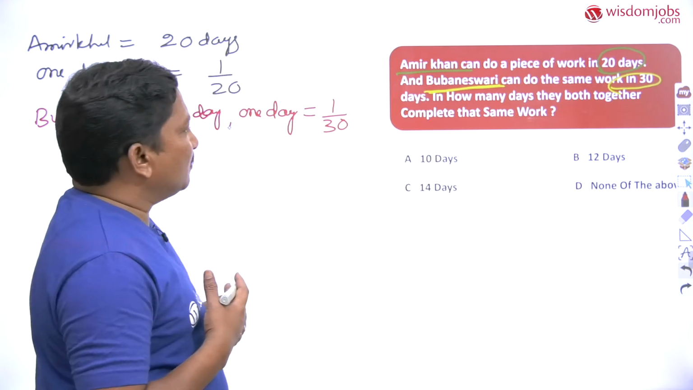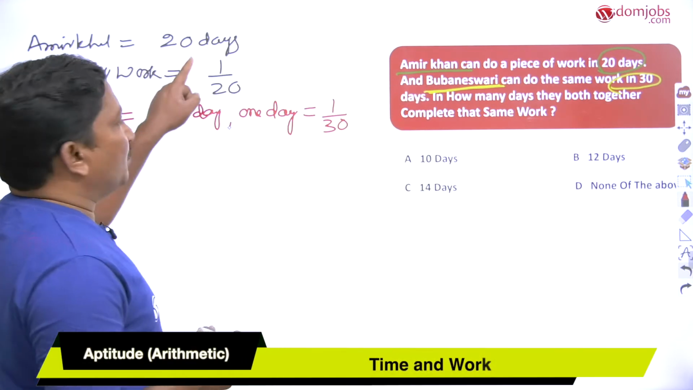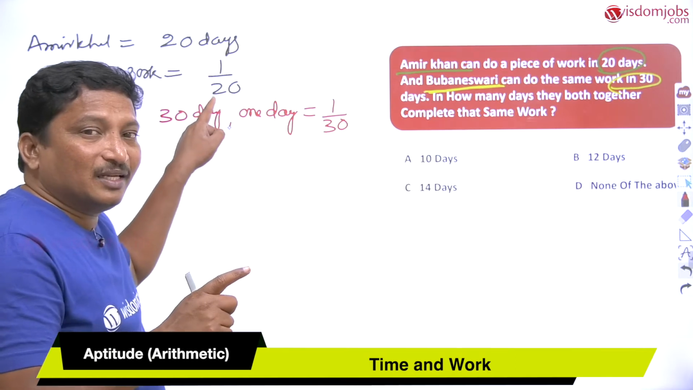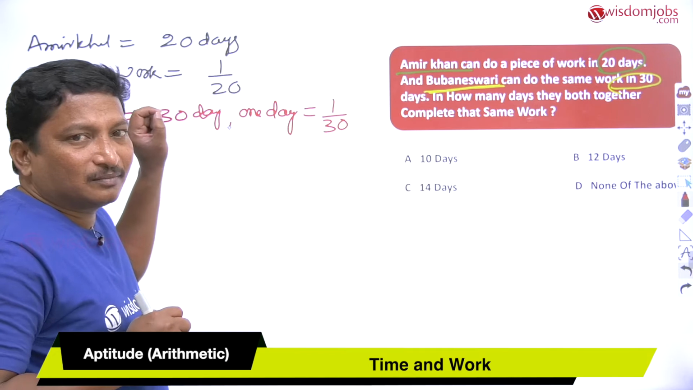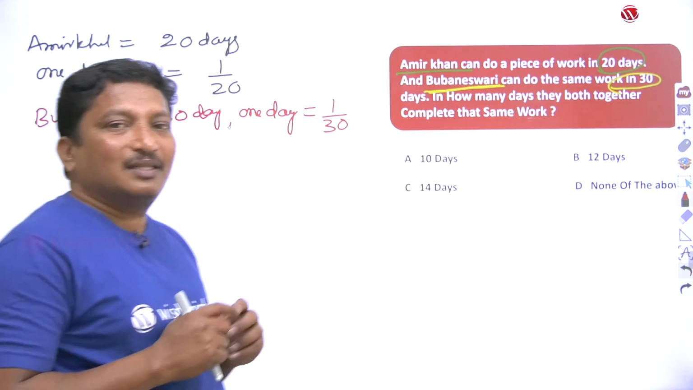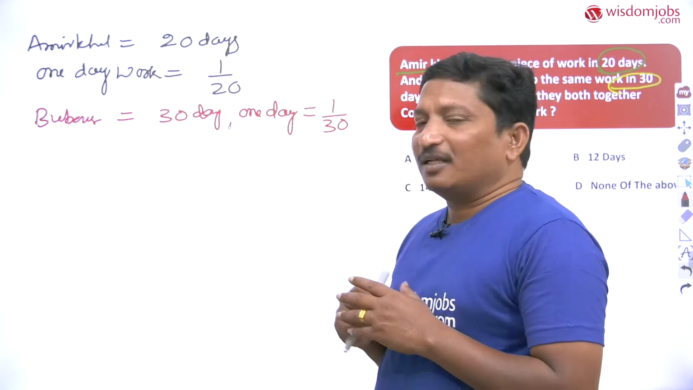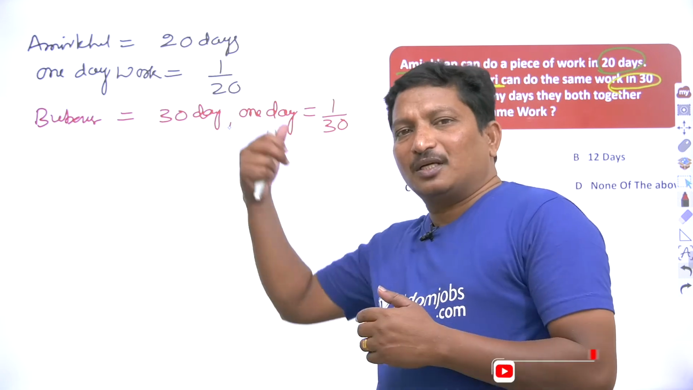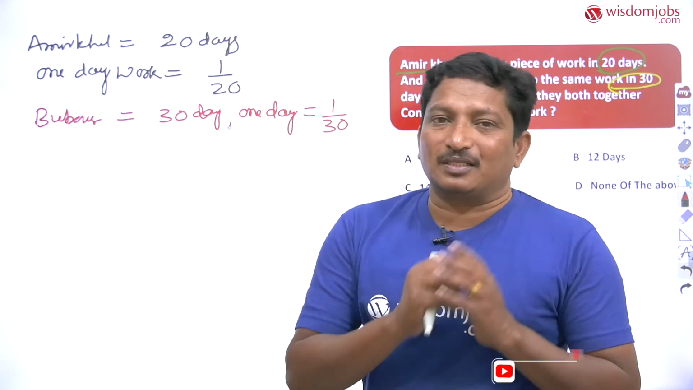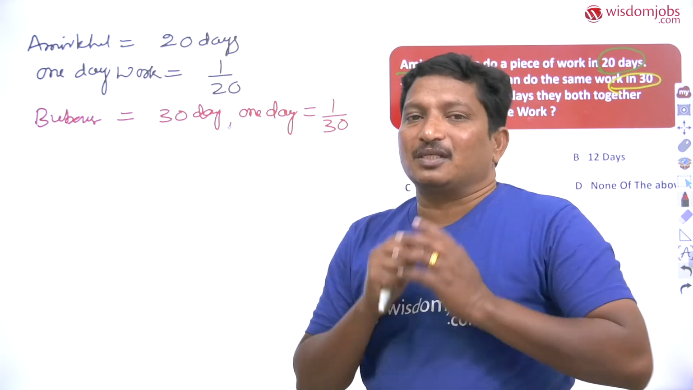Take the two values here. Amir Khan can do a piece of work in 20 days. If you want to find the one day work of that person, you take 1 by 20. The other person, Bhubaneswari, can do a piece of work in 30 days. To find the one day work of Bhubaneswari, it equals 1 by 30. So if you know the completion days of any person, the one day work of that person is 1 by that much value.